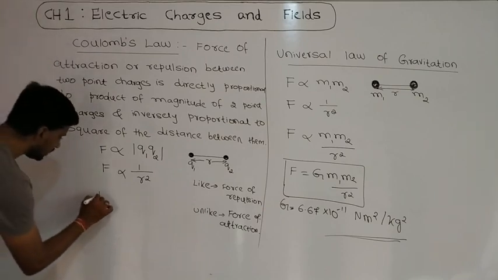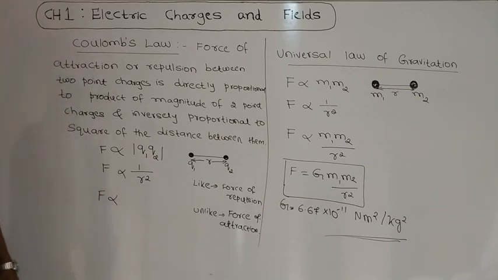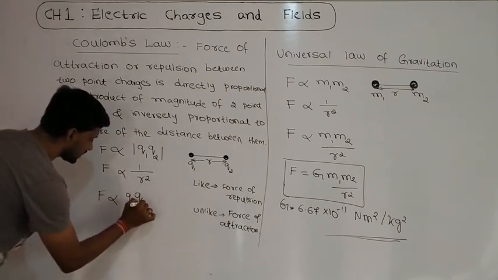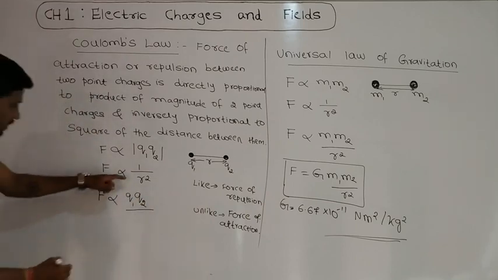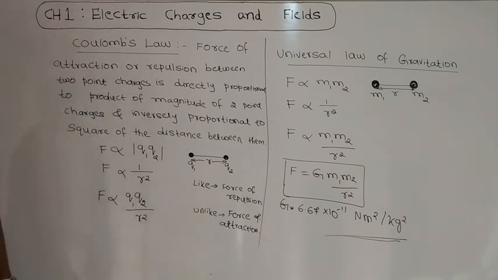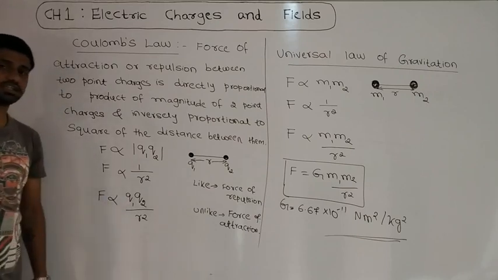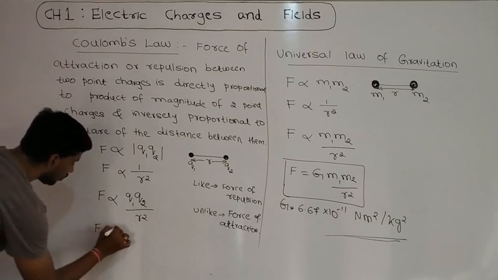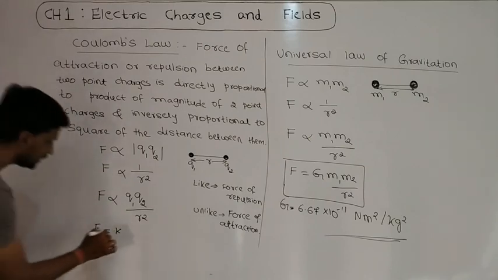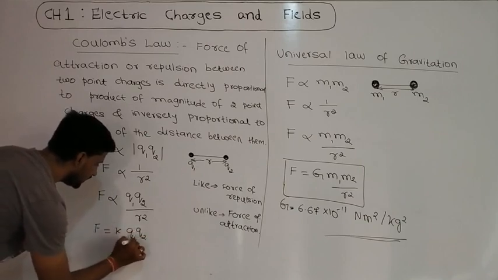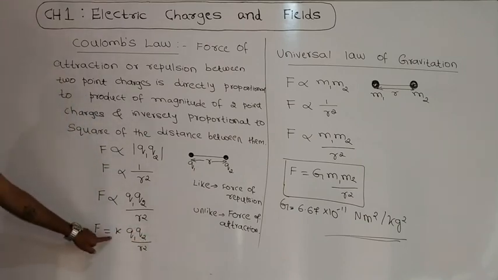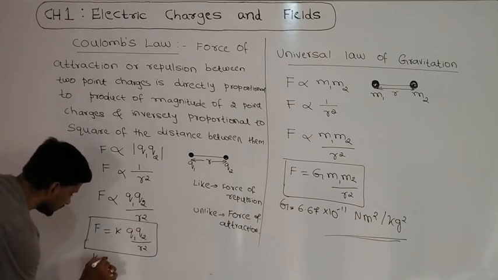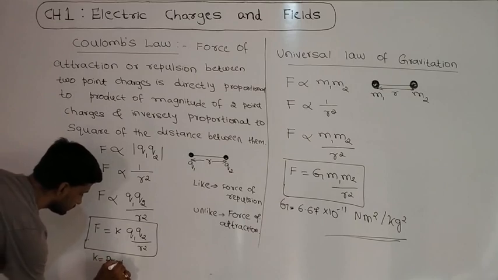In general, we write Coulomb's law as: the force of attraction or repulsion is directly proportional to the product of the magnitudes of the charges, q1 q2, and inversely proportional to the square of the distance between them. Here there is a proportionality sign. To remove that proportionality sign, we introduce a constant, k. So F = k q1 q2 divided by r square. This k is a proportionality constant.